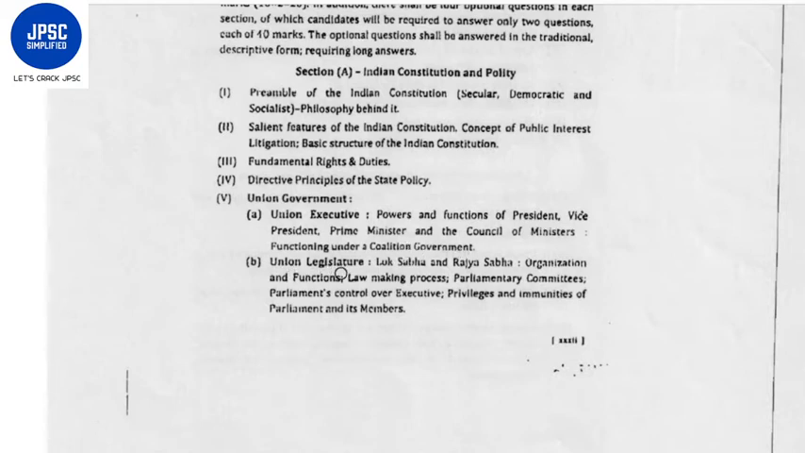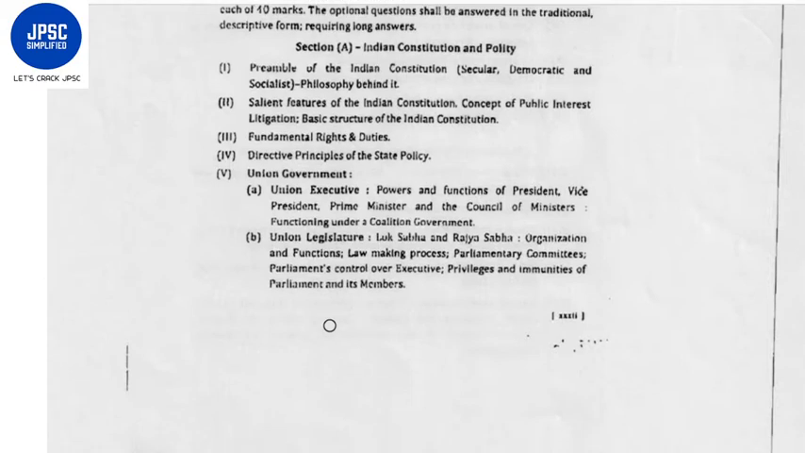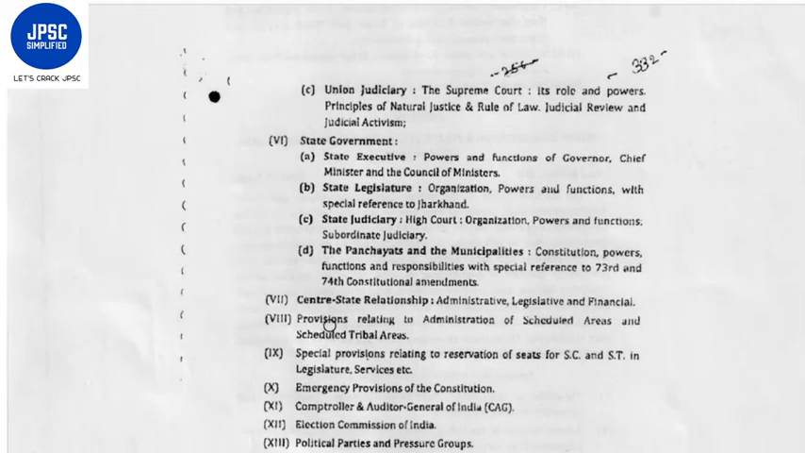Second is the union legislature, Lok Sabha and Rajya Sabha, organization and functions, law making process, parliamentary committees, parliament's control over the executive, privileges and immunities of parliament and its members. Third is the union judiciary, the Supreme Court, its role and powers, principles of natural justice and rule of law, judicial review and judicial activism.